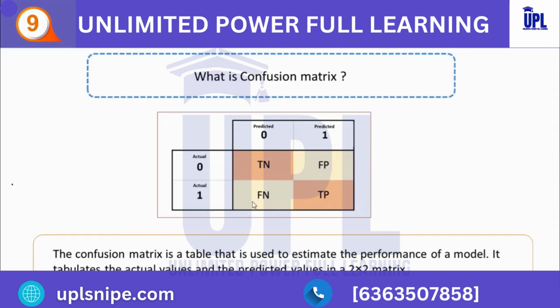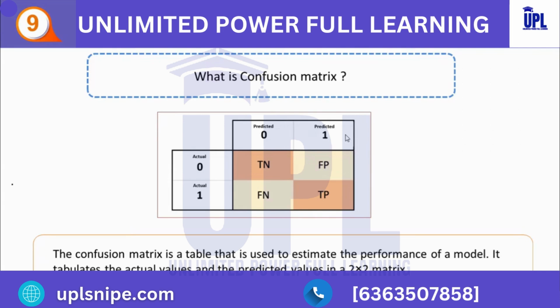So here you can see that the actual value is 1 and the predicted value is 1, and we got a true positive. Now, coming to the false negative, this denotes all of those records where the actual values are true but the predicted values are false. You can see that this is a false negative, where the actual value was 1 whereas the predicted value was 0. Next, we have false positive. In this, the actual values are false but the predicted values are true. So this is our false positive, where the actual value is false. We are considering false as 0 and true as 1, right? So here we can see that the actual value was false and the predicted value was true, right?